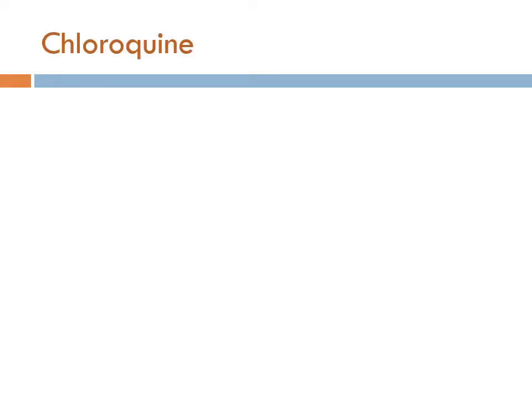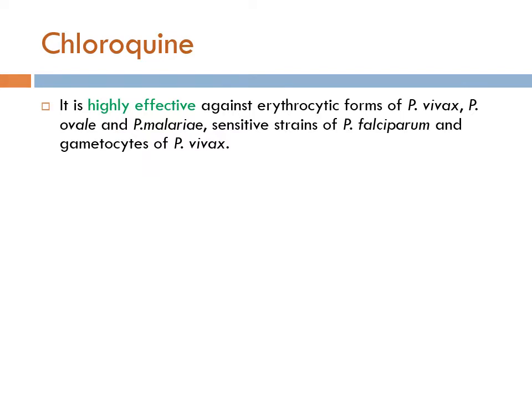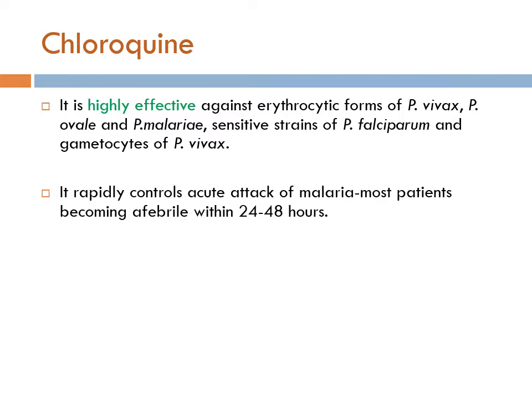Chloroquine was discovered in 1934 by Hans Andersag and co-workers. It was introduced into clinical practice in 1947 for the prophylactic treatment of malaria. It is a rapidly acting erythrocytic schizontocide and it is effective against erythrocytic forms of P. vivax, P. ovale and P. malariae, as well as against sensitive strains of P. falciparum and also against gametocytes of P. vivax. It rapidly controls acute attack of malaria.